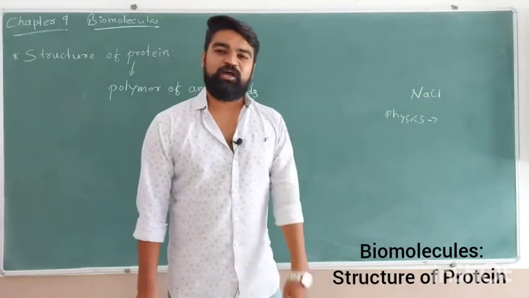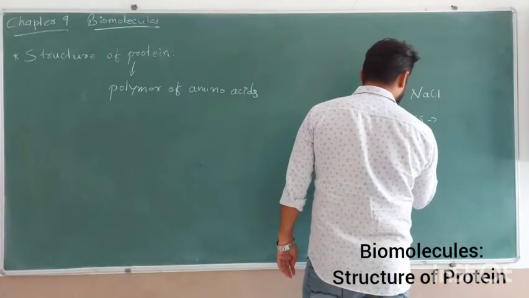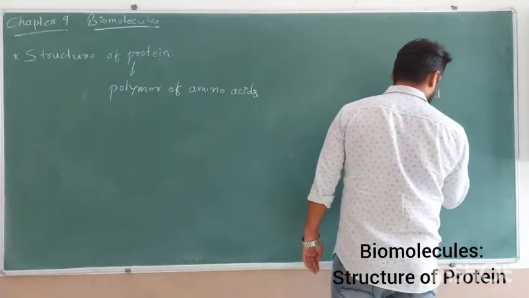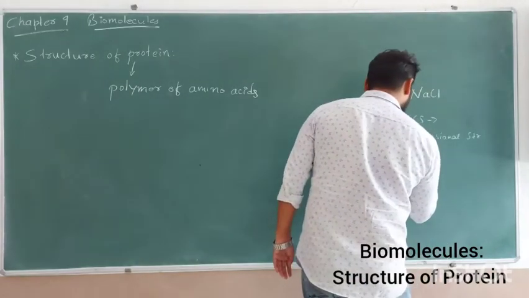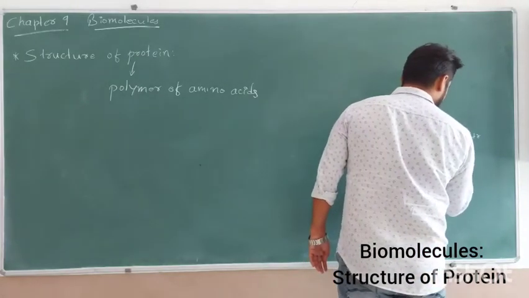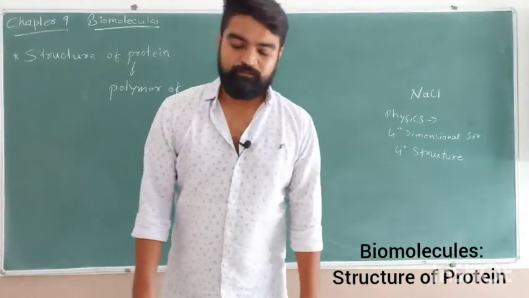But in biology, we have to see even the fourth dimensional structure, or we can also say the tertiary structure or quaternary structure. Primary, secondary, tertiary and quaternary structure.